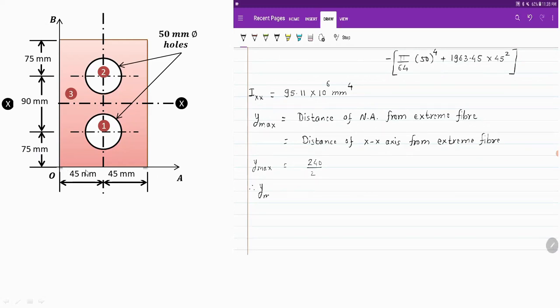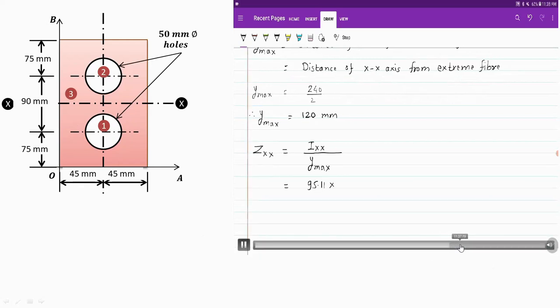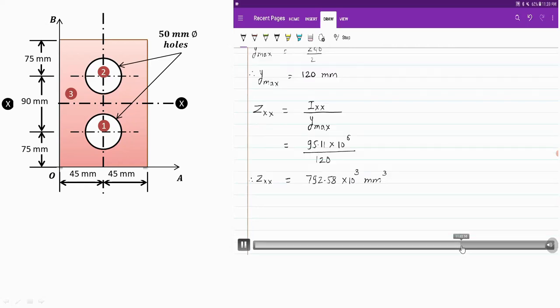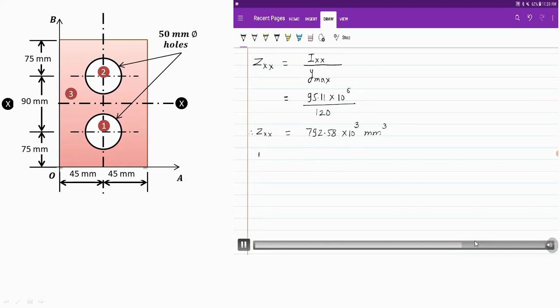So this bottom layer from x-x axis is at a distance of 120 mm. So this distance is 120 mm. Now using these values, we can calculate the value of Zxx, that is section modulus, that is I upon y. Substitute both these values. So value of Zxx comes out to be 792.58 into 10 raised to 3 mm cube.